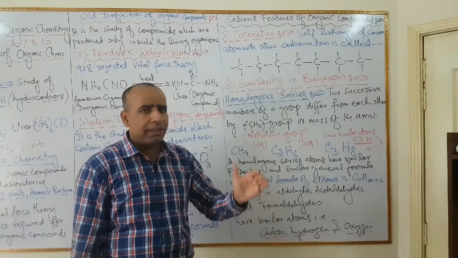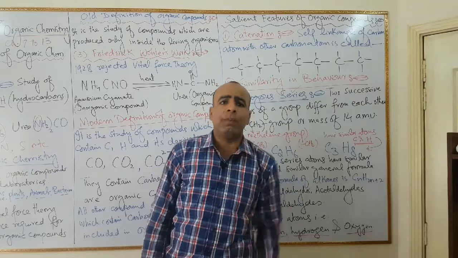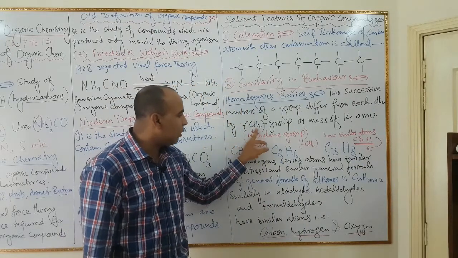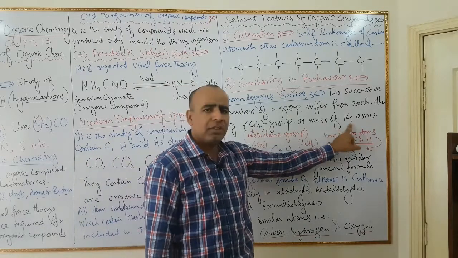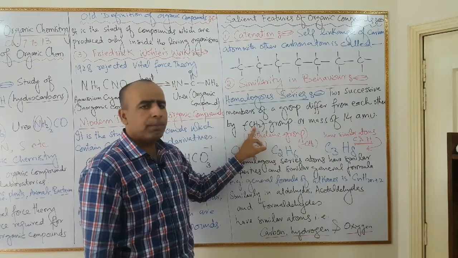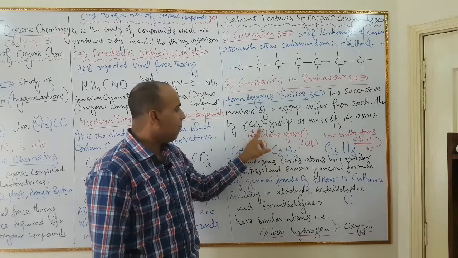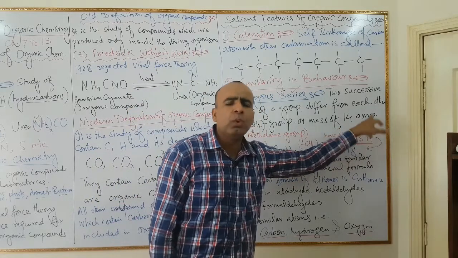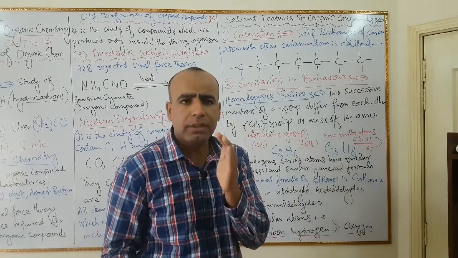In homologous series, two successive members of a group differ from each other by methylene group, CH2 group, or mass of 14 AMU. For example, carbon has atomic mass 12, 2 hydrogen 2, 12 plus 2 is equal to 14 AMU. This is the definition of homologous series.